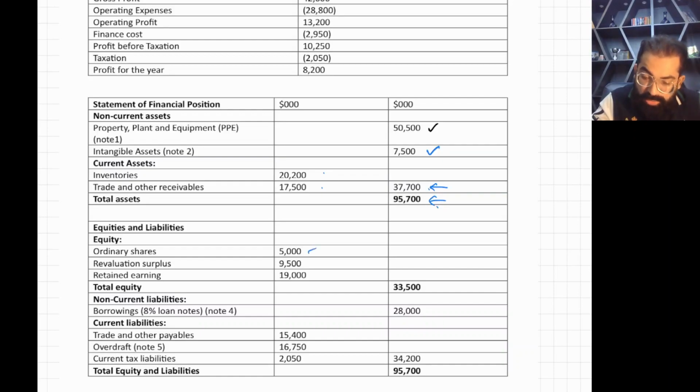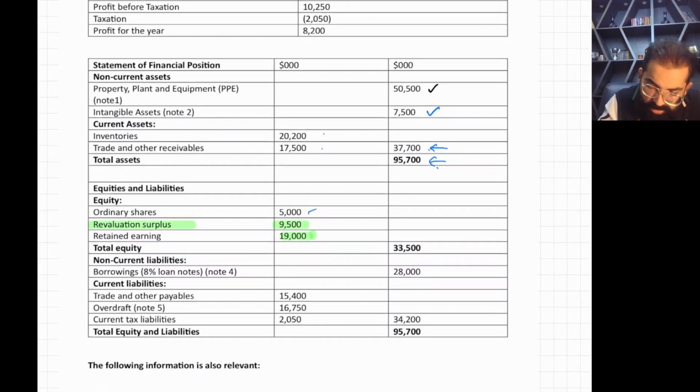Then you have ordinary share capital, highlighted. Revaluation surplus as well. So that means there is some property, plant and equipment for which you are using the revaluation model. Then you have retained earnings, and you have borrowings as well.